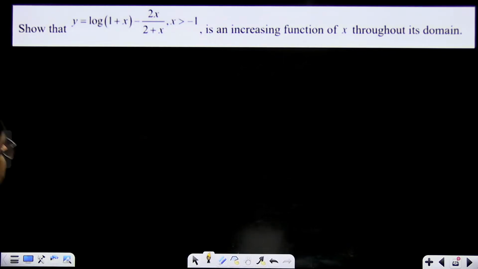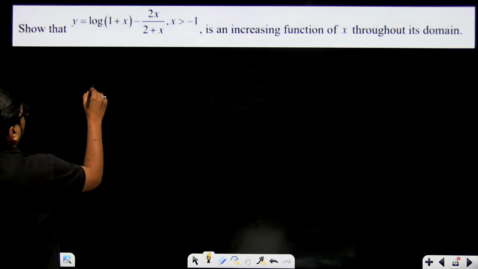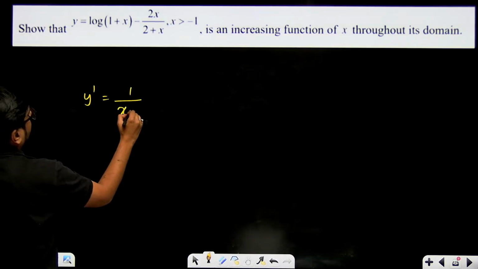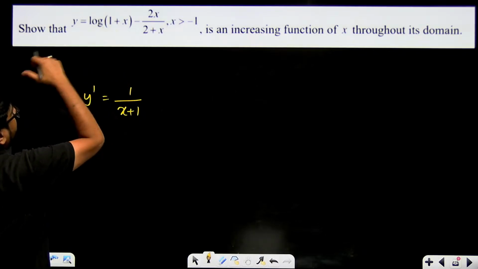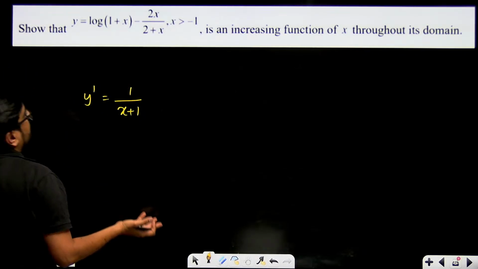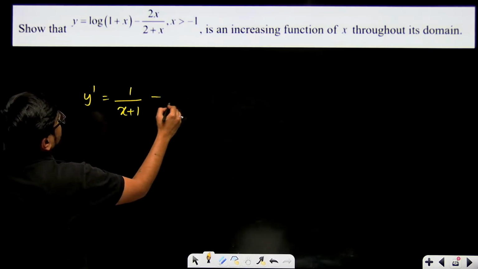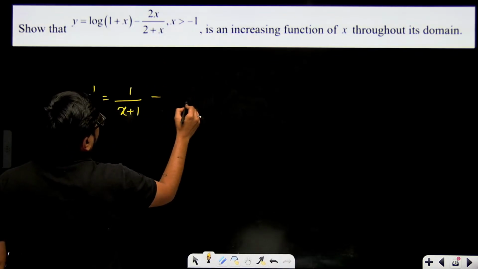Show that this function is an increasing function of x throughout its domain. Find f dash, so you'll simply find y dash. Here also y dash will be 1 by 1 plus x multiplied with the derivative of 1 plus x, which will be 1 again, minus. Now the derivative over here will be a little bit difficult.